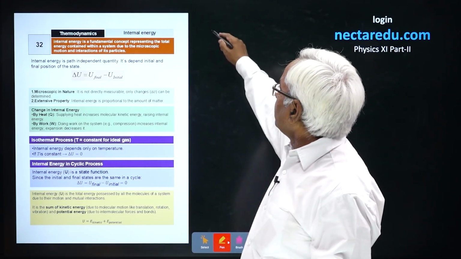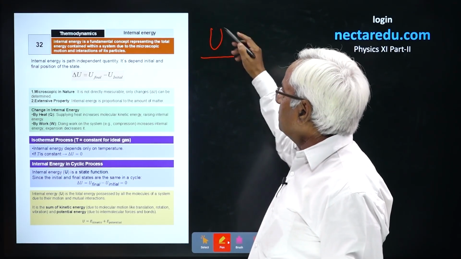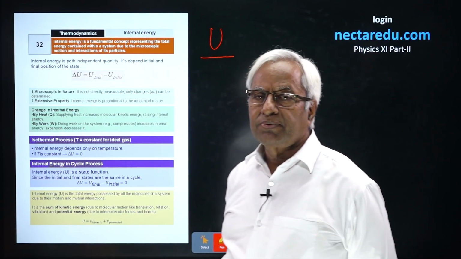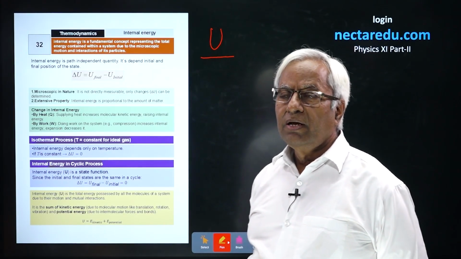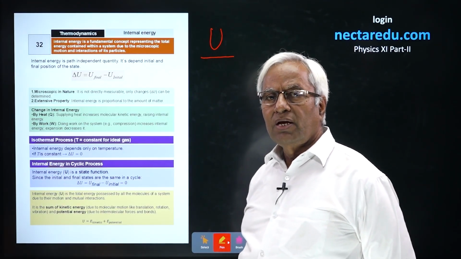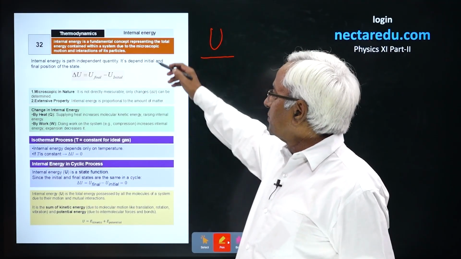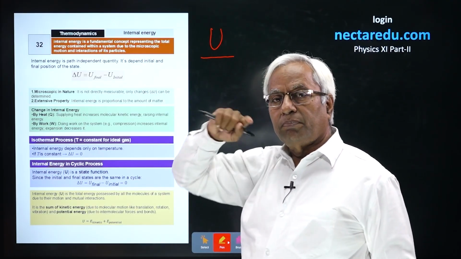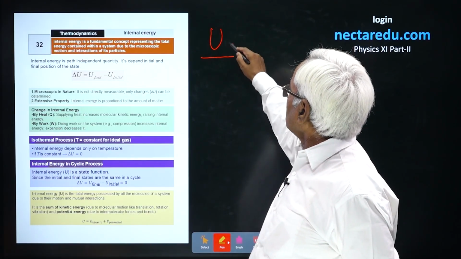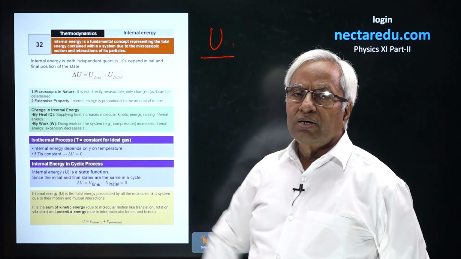Internal energy, it's represented by U. It is said to be a fundamental concept that represents the energy because of the microscopic motion of atoms and molecules, and that because of the interaction of its particles. So, internal energy is also said to be a state function.